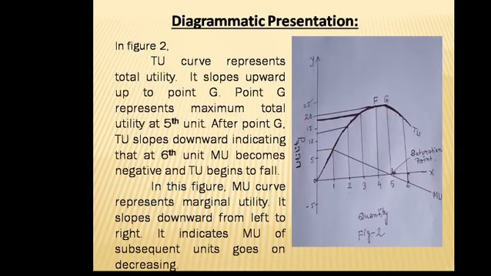Diagrammatic representation of the relationship between total utility and marginal utility. In figure 2, the TU curve represents total utility.